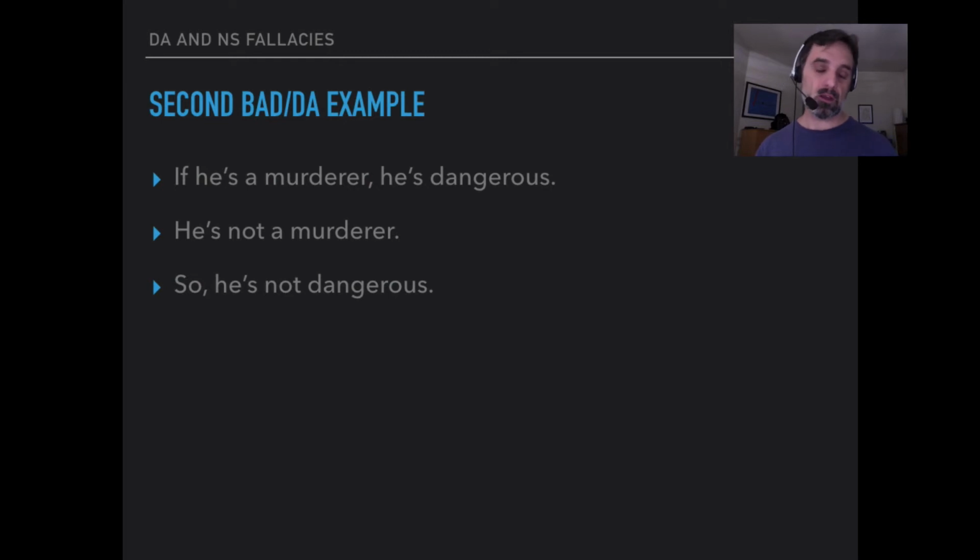A conditional that has a false antecedent can still have a true consequent. The first conditional says, hey, I'm not saying the only way to be dangerous is to be a murderer. I'm saying one way to be dangerous is to be a murderer. And so just because someone isn't dangerous in the way that I say, that doesn't mean he's not dangerous in other ways. So this is an invalid argument.